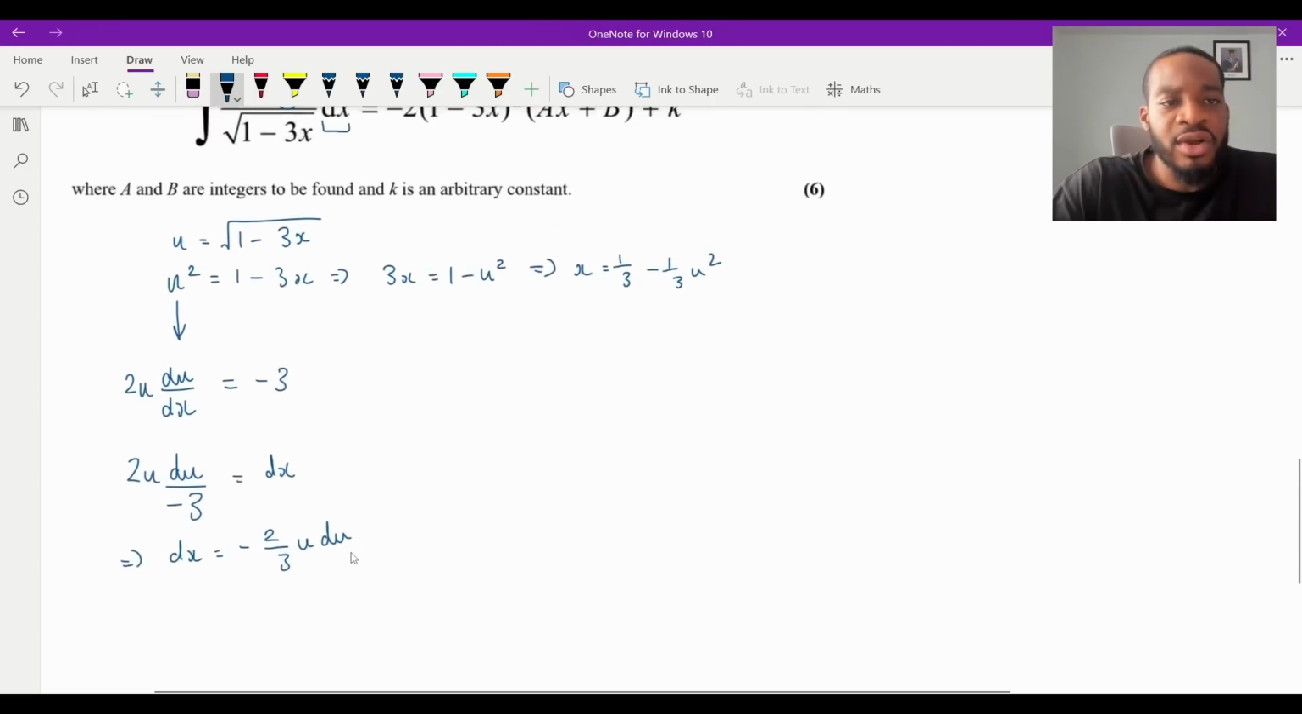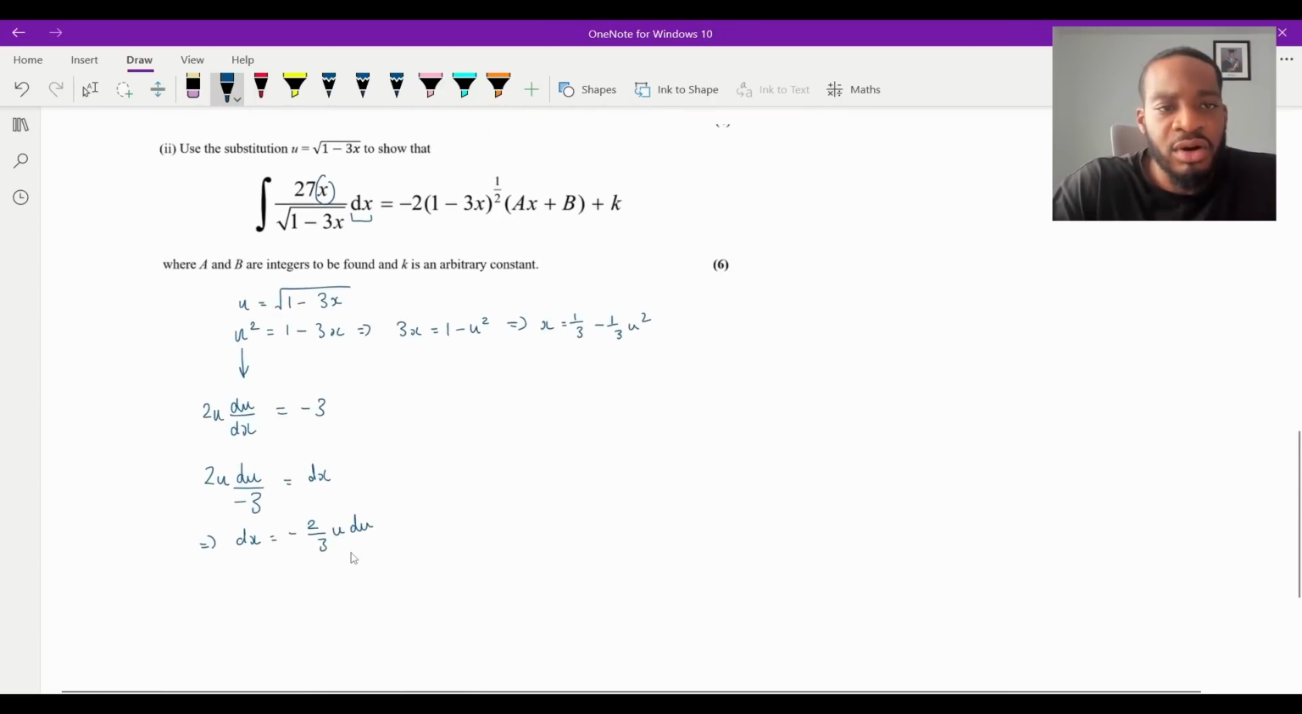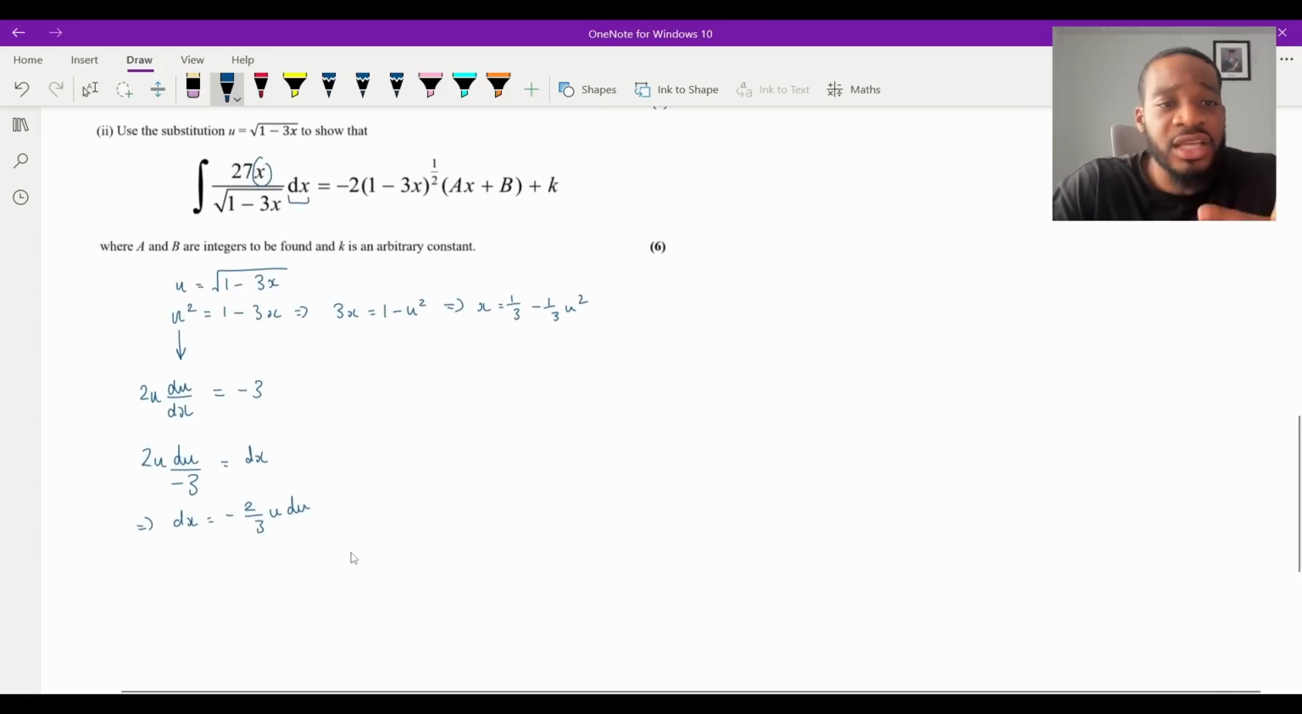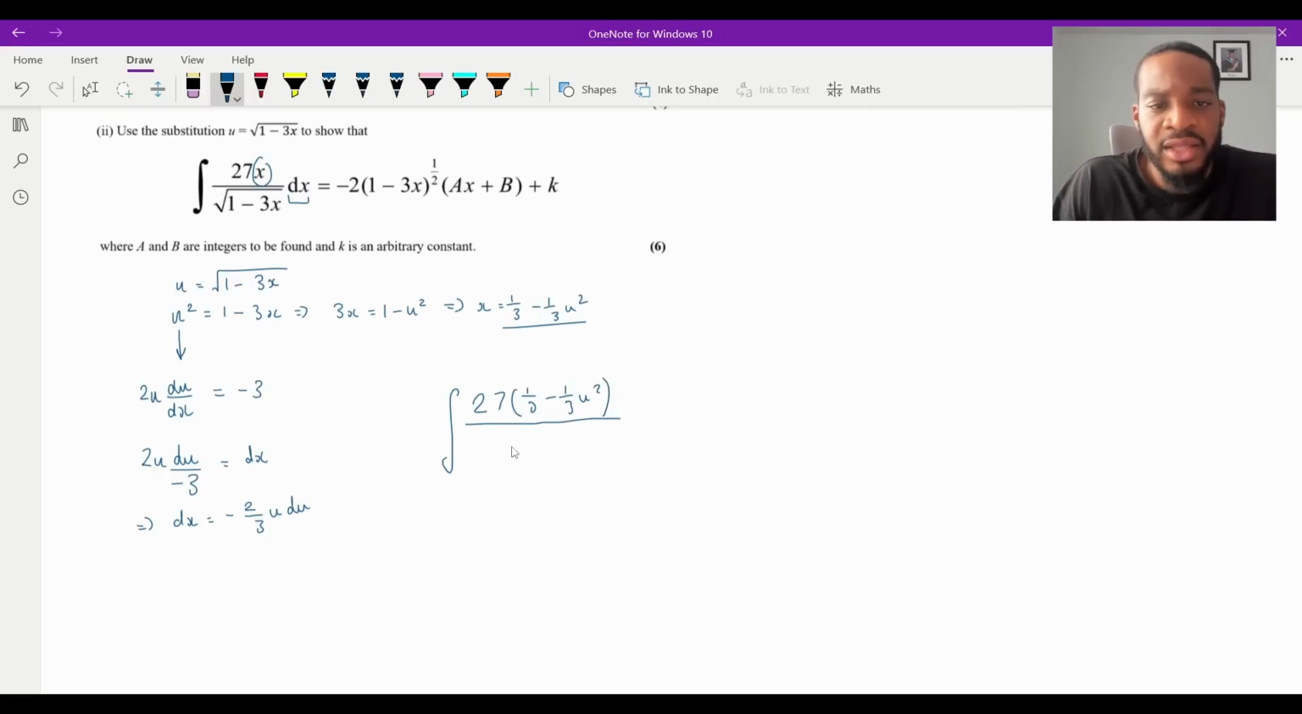So now I've got an expression for everything in terms of u. So I've got x, I've got 1 minus 3x, and I have dx. So if I was to just write the integral here again, it's going to be 27 times x. We know that x is this expression here. So it's going to be 1/3 minus a third u squared. We're going to divide this by the square root of 1 minus 3x, which is u. And then dx, which we figured out to be minus 2/3 u du.